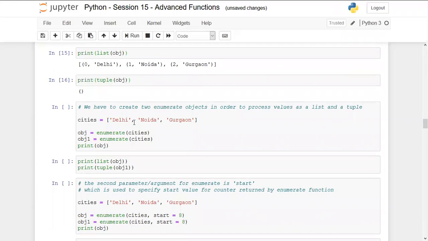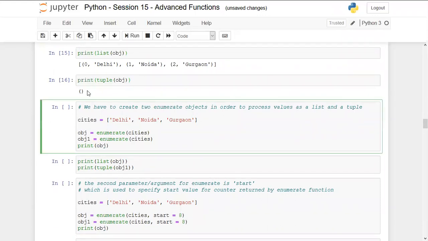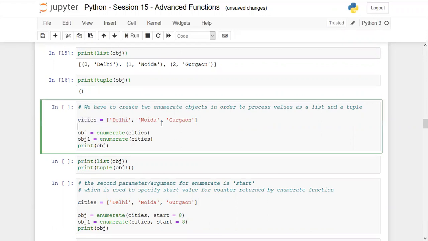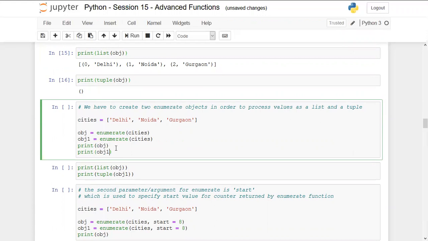So to overcome this challenge, that we are not able to consume the enumerate object multiple times, we can create multiple enumerate objects using the same syntax, enumerate and cities, which is the list. We can create the objects with different names, obj and obj1. You can give any name, and I can print this obj as well as obj1.